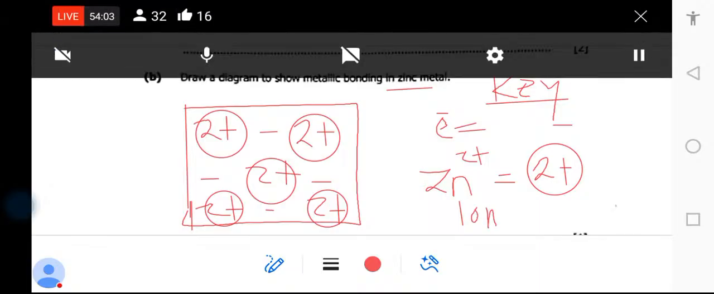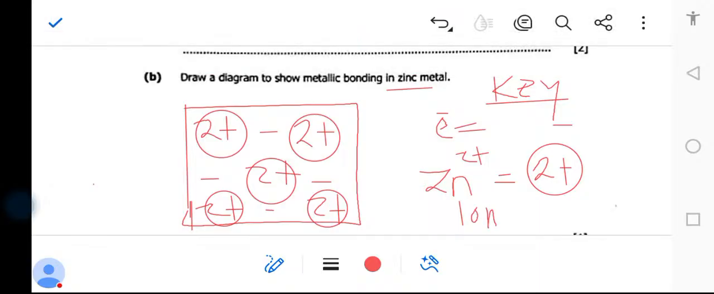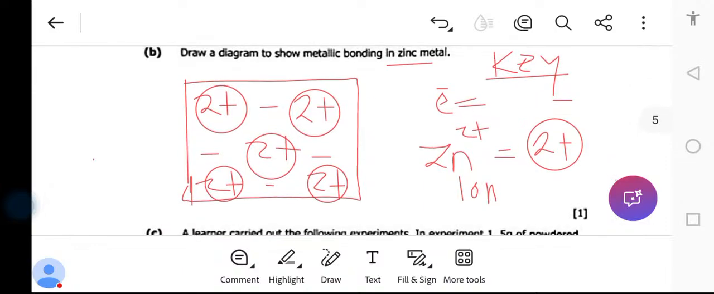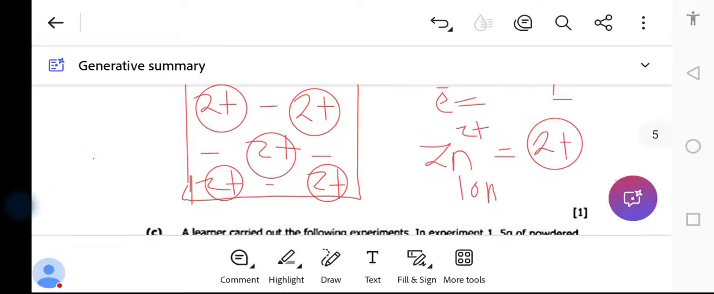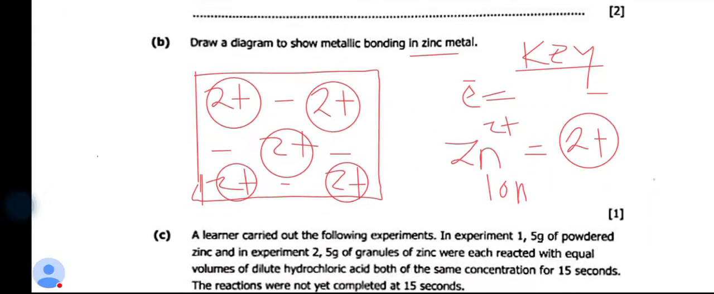So this is called metallic bonding. Metallic bonding is just putting the valency, what you are losing. So zinc has the valence of 2 plus, which is the one that you put here, and the free moving what? Electrons. That's what you do.